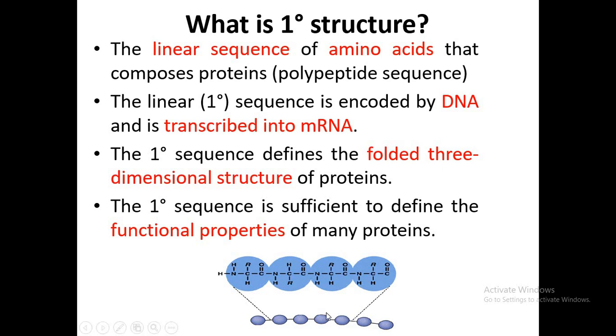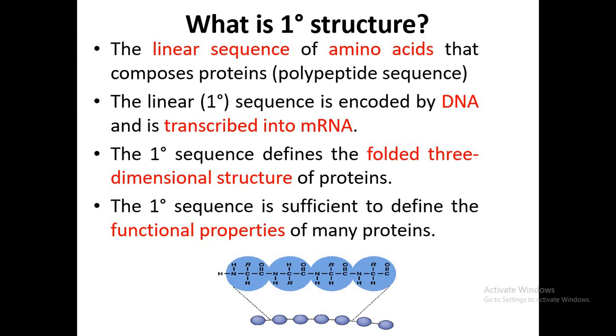So what is the primary structure we will be discussing here? Actually, the primary structure or first degree structure of a protein polypeptide chain is that sequence of amino acids that was encoded in the gene. The primary structure is the linear sequence of amino acids in the polypeptide chain, and this linear sequence was encoded in the gene.